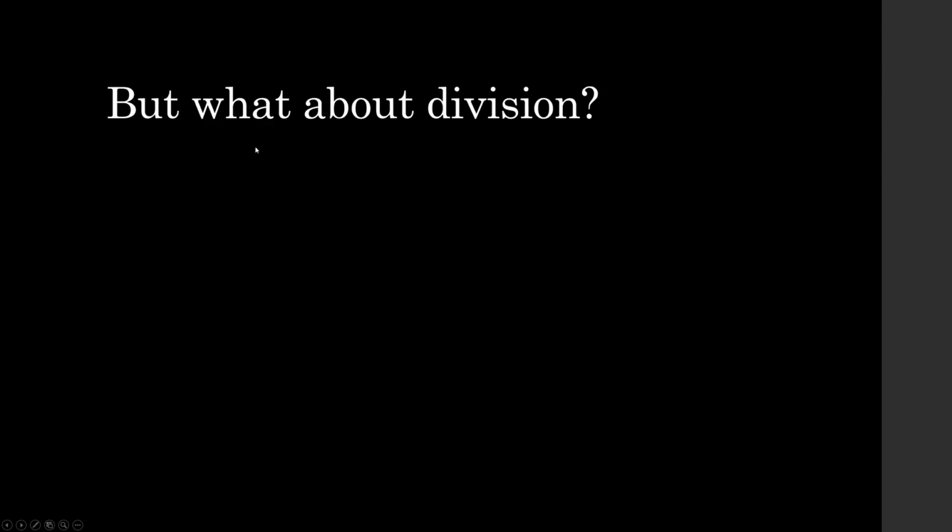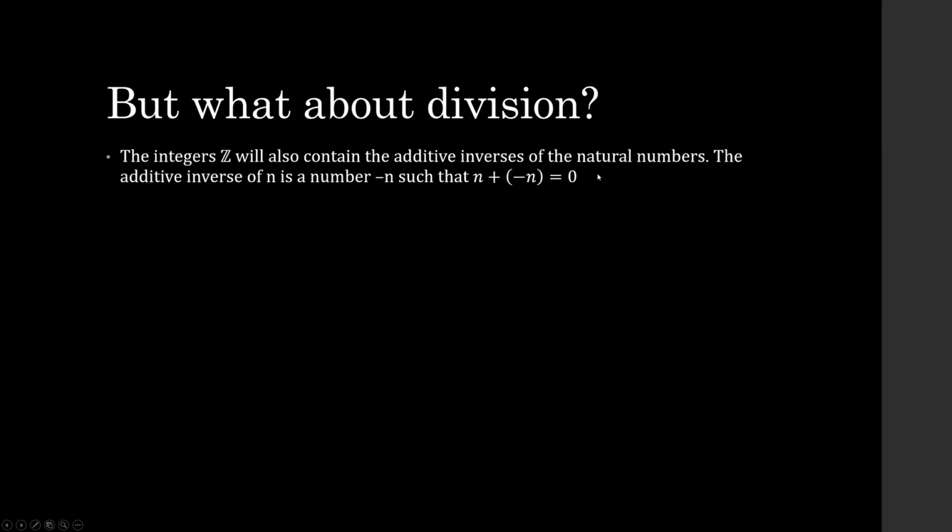What about division though? We have addition, and we have multiplication. And in fact, we can also introduce subtraction by looking at the integers Z, which also contain the additive inverses of the natural numbers. The additive inverse of n is just the number minus n, so that n plus minus n equals 0.